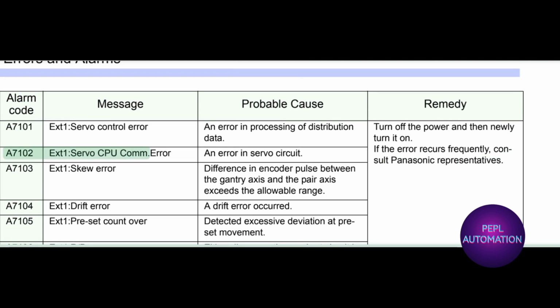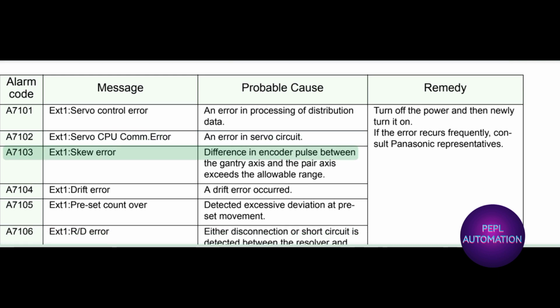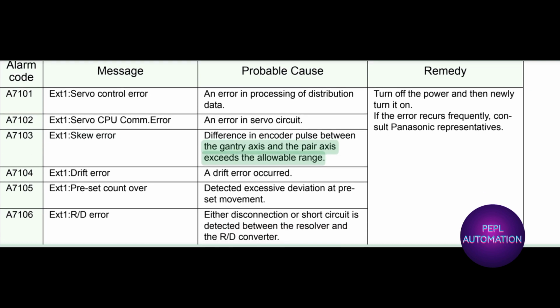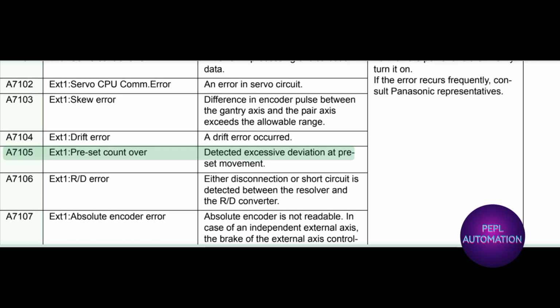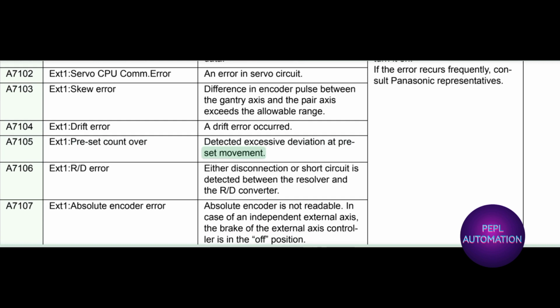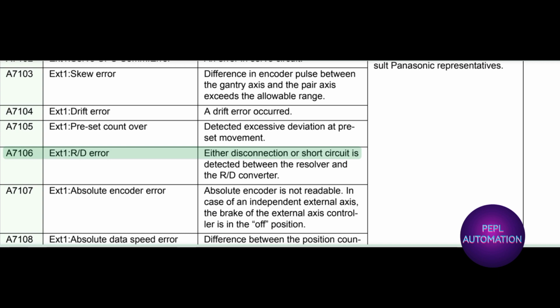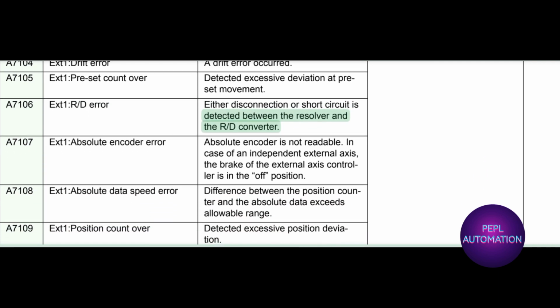A7102X1 servo CPU com. error. Error in servo circuit. A7103X1 skew error. Difference in encoder pulse between the gantry axis and the pair axis exceeds the allowable range. A7104X1 drift error occurred. A7105X1 preset count over. Detected excessive deviation at pre-set movement. A7106X1 RD error. Either disconnection or short circuit is detected between the resolver and the RD converter.